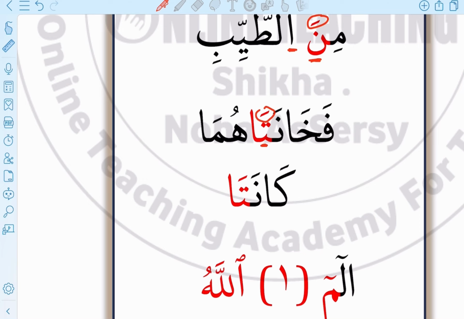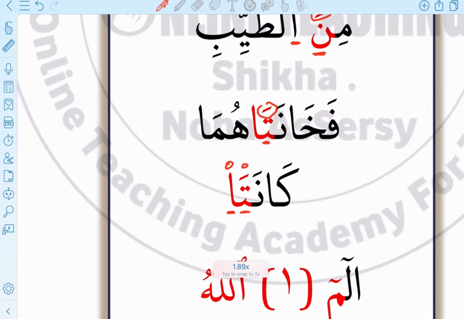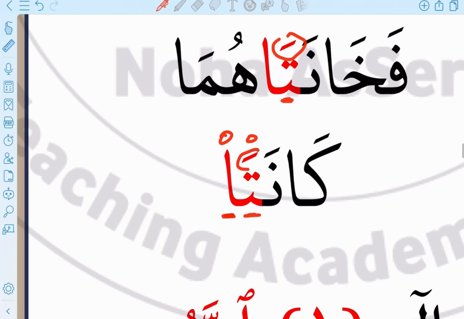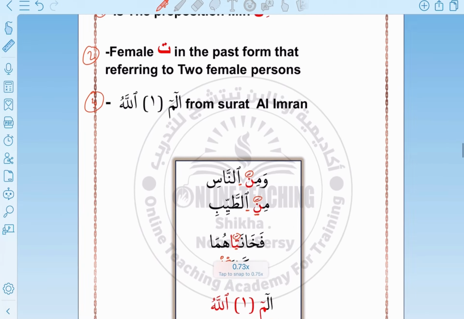And here as well, the ta originally is sakina, and it's followed by another sakin letter, so there is a meeting of two sakin letters. Here is the first sakin, and the second sakin is here. So because of التقاء الساكنين, we voweled the ta with fatha. So this is the second example.